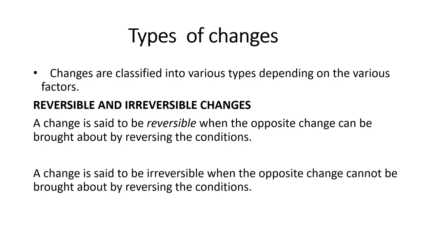You see, ice melts on being heated and water freezes on being cooled. Thus the change of ice into water and that of water into ice are reversible. In the same way, vaporization of water into water vapors and condensation of water vapor back into water is also an example of reversible change. Or in other words, all changes in state of matter are reversible.